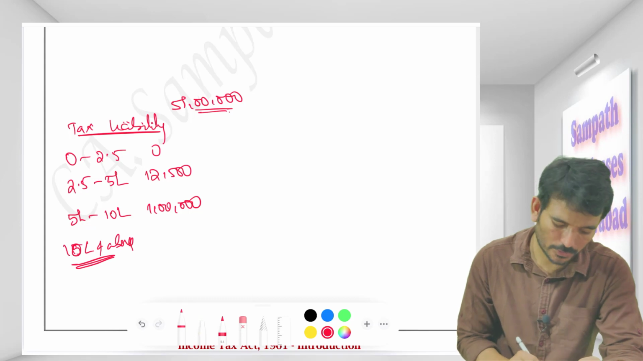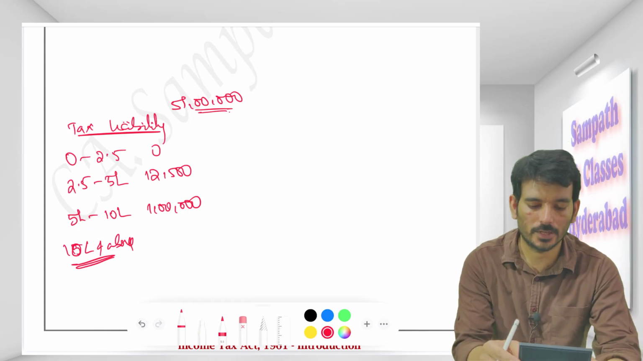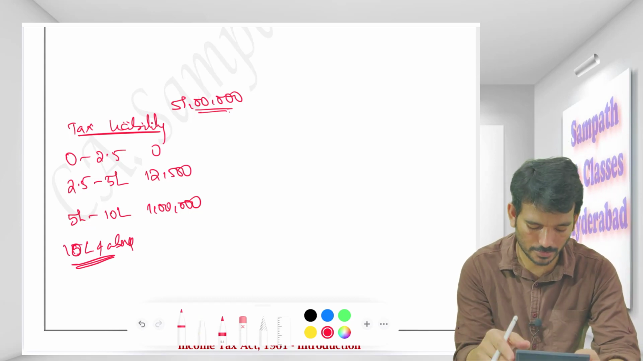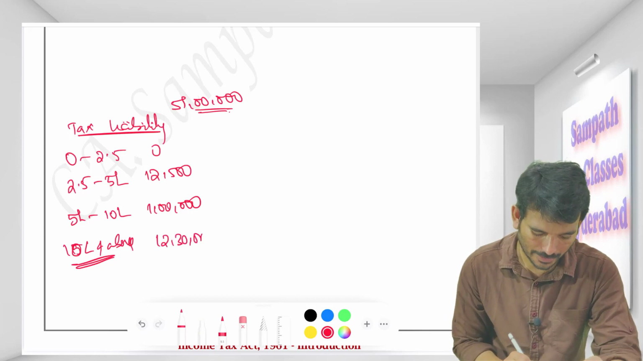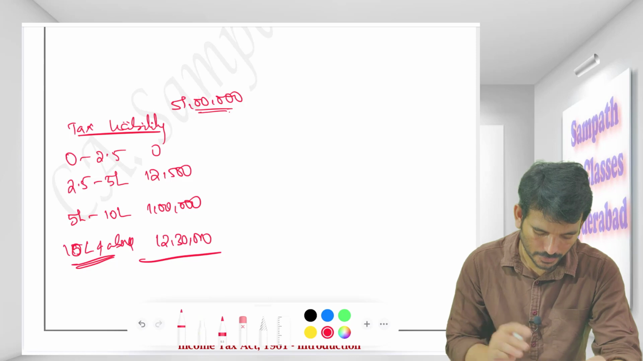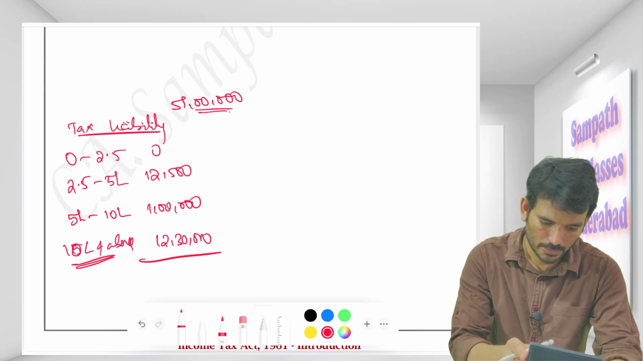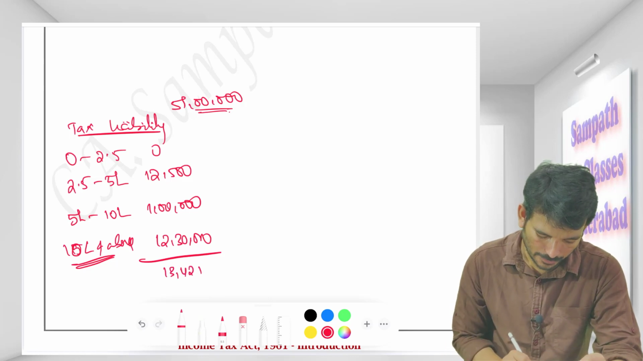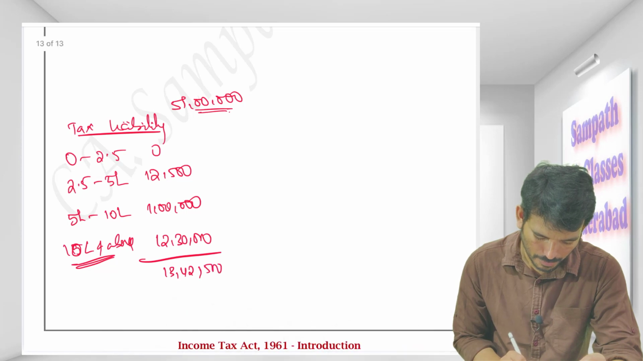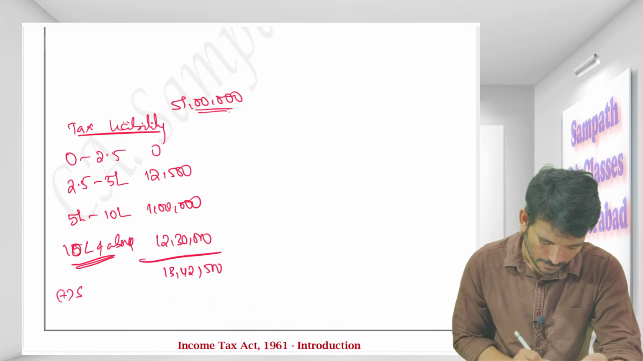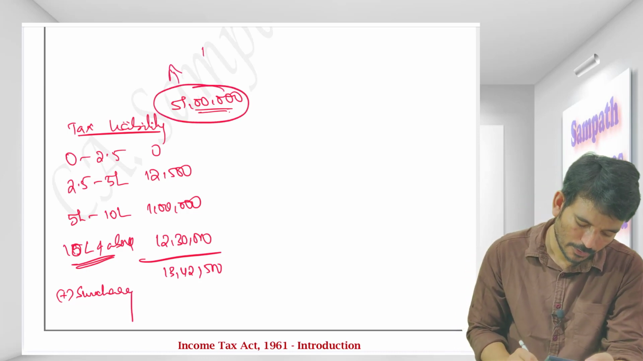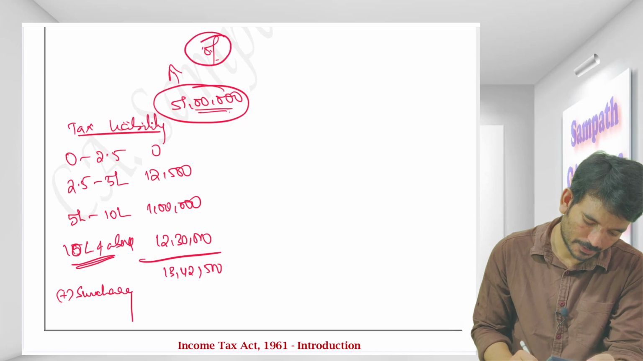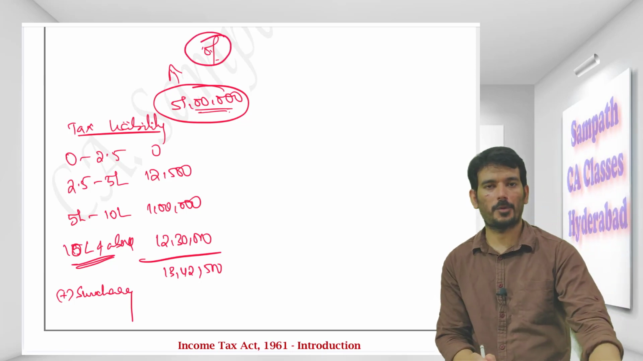So for 10 lakhs and above, his income is 51 lakhs, right? So there are 41 lakhs in the last slab rate. 41 lakhs multiplied by 30%, he'll be paying 12 lakh 30,000. So the total will be 13 lakh 42,500. Then he'll pay surcharge also. Why the surcharge? Because his total income has exceeded 50 lakhs and he is an individual, for which it will be 10%. Up to 50 lakhs there is no surcharge.